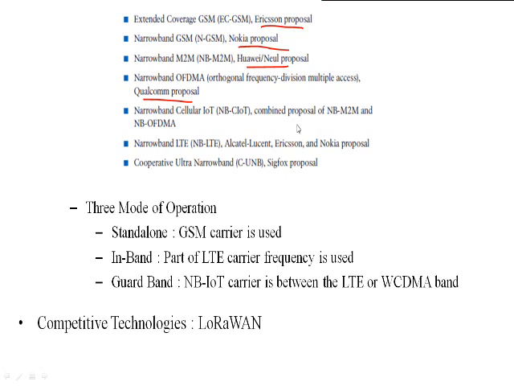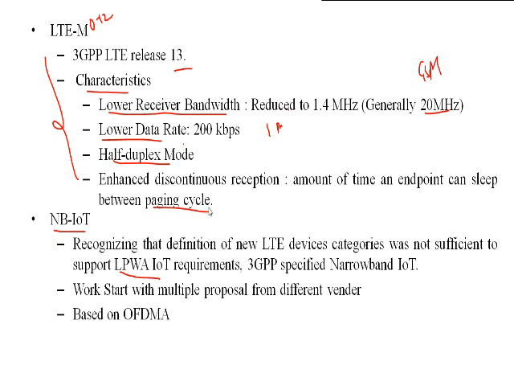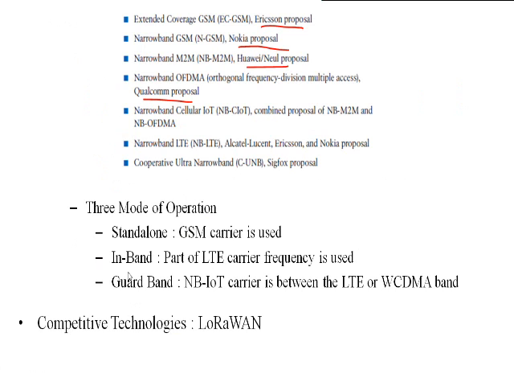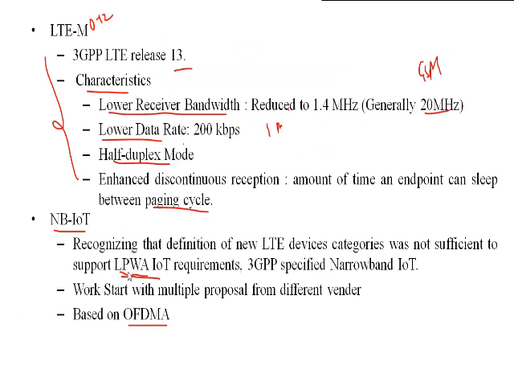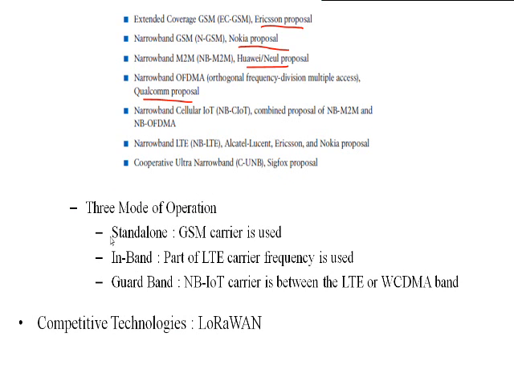Based on the different proposals, NB-IoT is going to utilize orthogonal frequency division multiple access in order to support low power as well as wide area. Three different modes of operation are there inside of NB-IoT. The first one is the standalone, where the GSM carrier is going to be utilized for the transmission of the data. In-band operation is there. So these three modes of operation are going to be used inside of a communication.